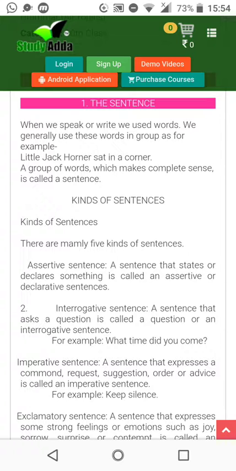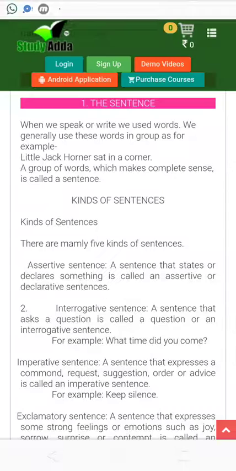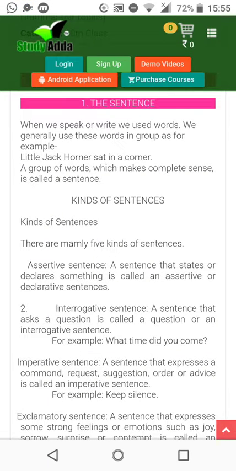Then interrogative sentence, a sentence that asks a question. Where are you going? How have you been? Why did you come? How are you? These are the questions which we are asking. We don't know the answer, so we are asking the questions. That is an interrogative sentence. Children, where does the word interrogative come from? Interrogate, as in to ask.